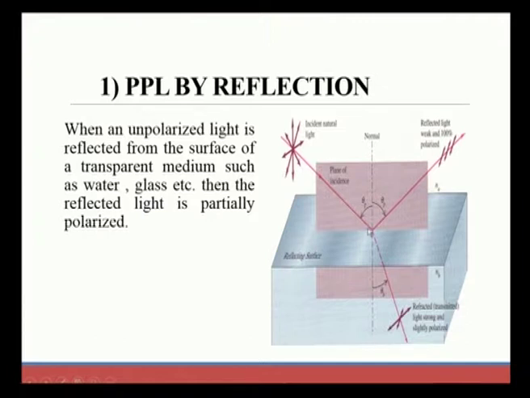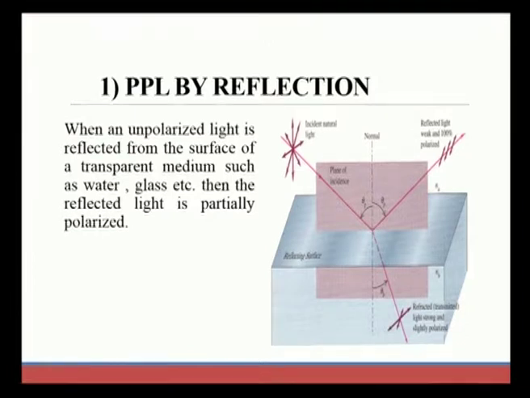This is the unpolarized light, and this is the optic axis, or normal, and the light is incident on the surface with an angle theta p. So, theta p is the angle of incidence here, and this will give a reflected wave.